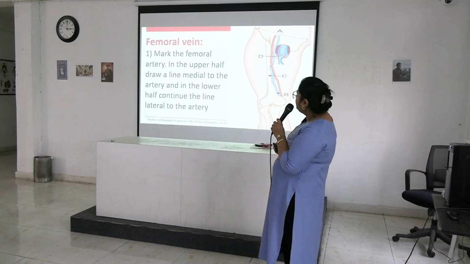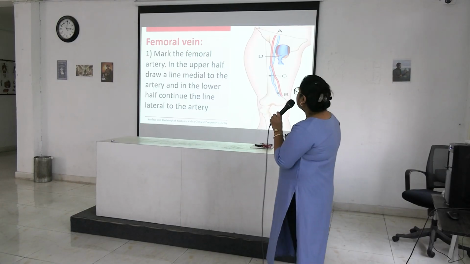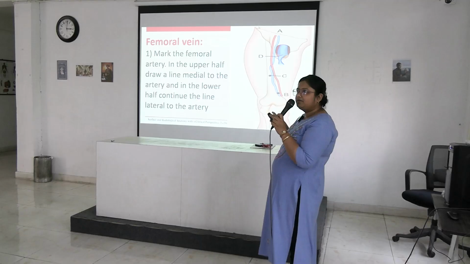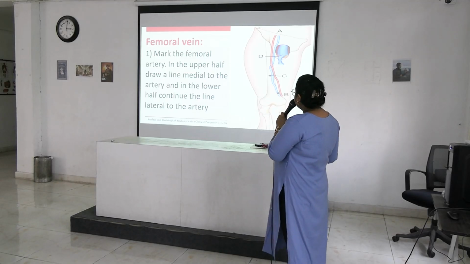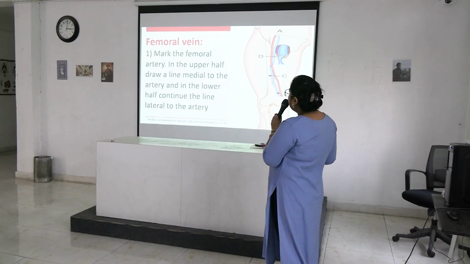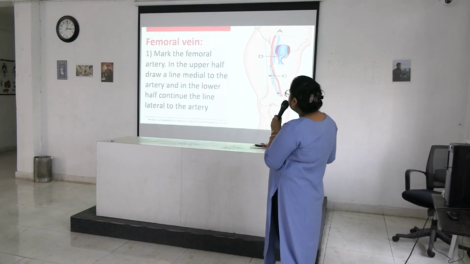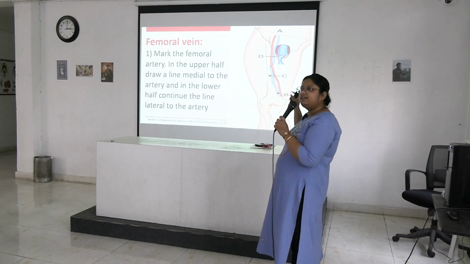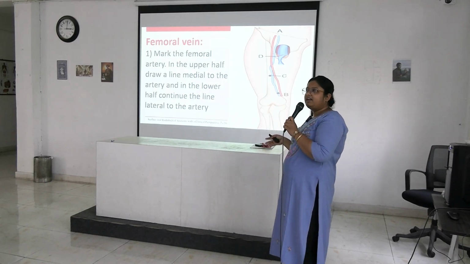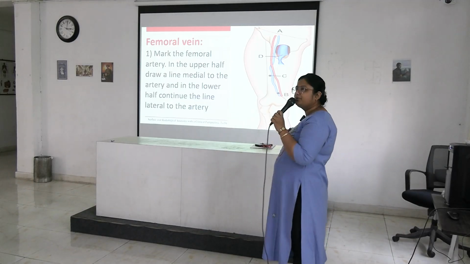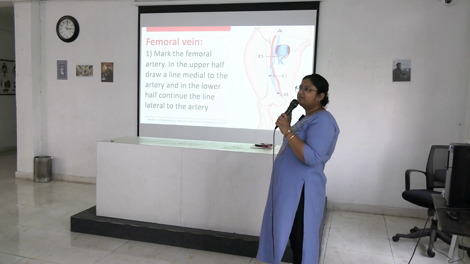Next is the femoral vein. It is also given. So mark the femoral artery first. Point A at the midinguinal point, point B at the adductor tubercle. Mark the femoral artery, and in the upper half draw a line medial to the artery, and in the lower half continue the line lateral to the artery. There is a crossing at the adductor canal you have seen during dissection. So the crossing you have to show and draw with the blue chalk dust.